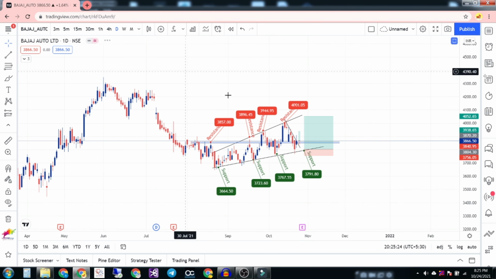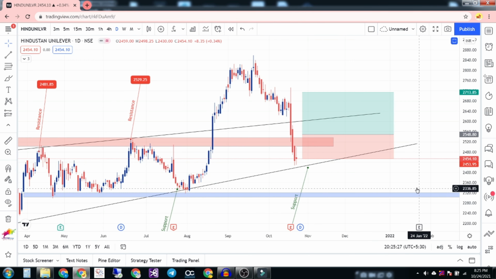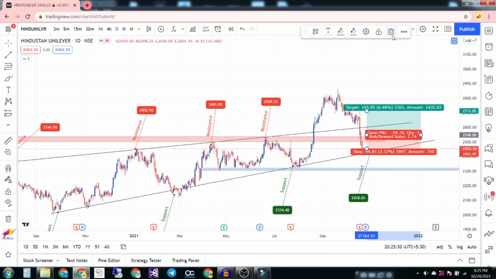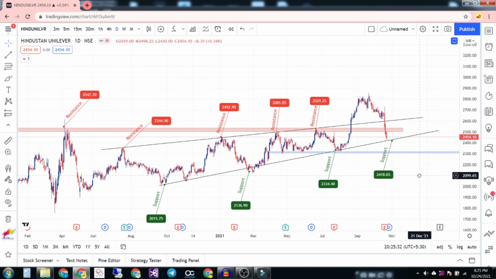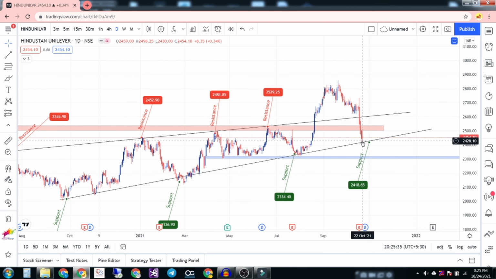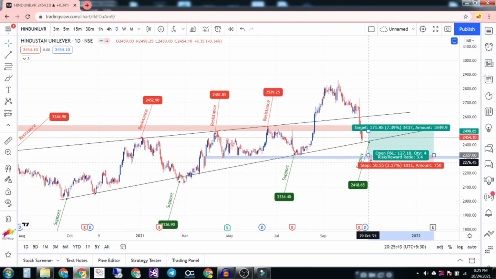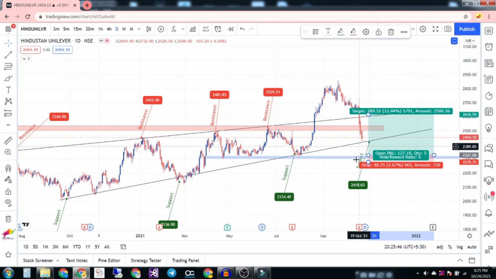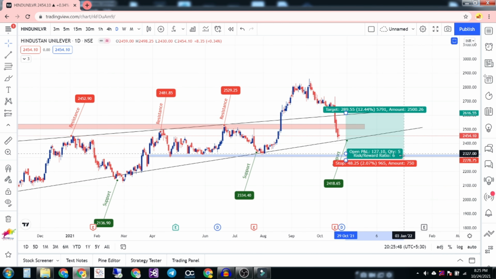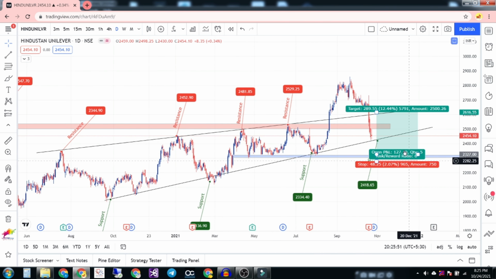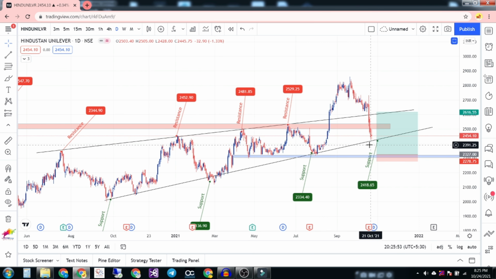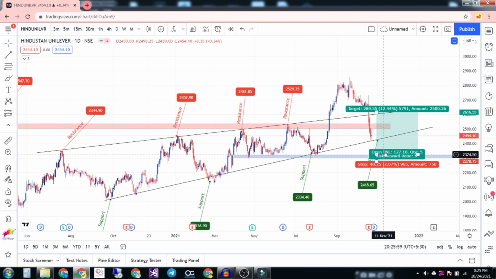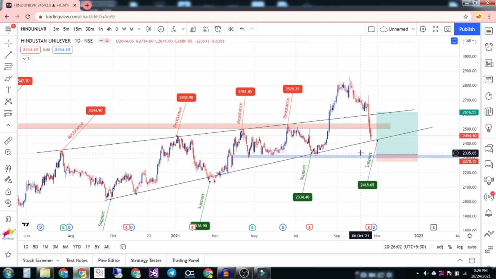So the next stock on my radar is Hindustan Unilever. I am expecting Hindustan Unilever to break this trend line and come here and take a support, because it might be a fake breakdown. So I am expecting this level to act as a support, as Nifty is still down, and if Monday or Tuesday the market is down, it may come and consolidate over here and then get up, then boost upside. So I'm expecting this level to come up.